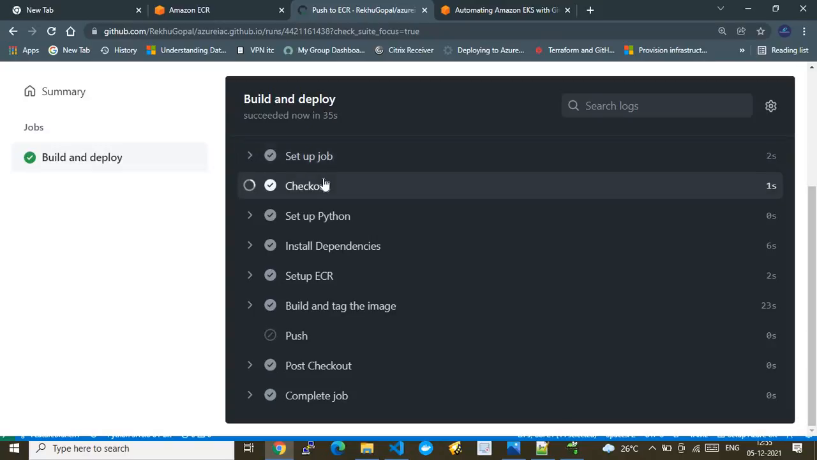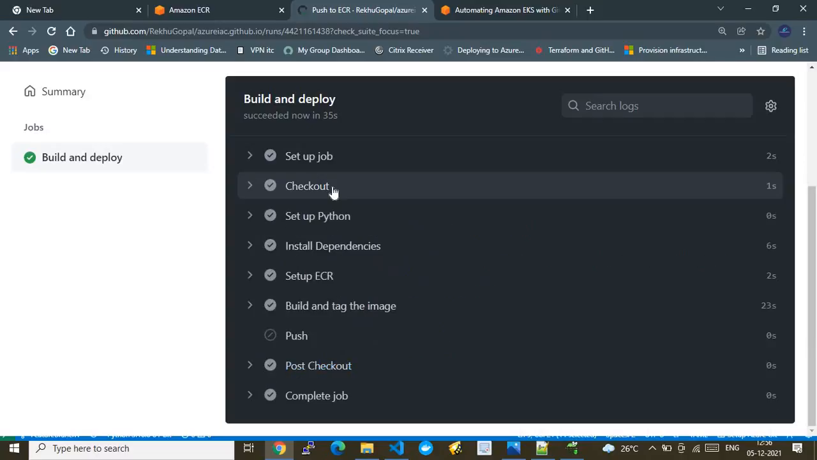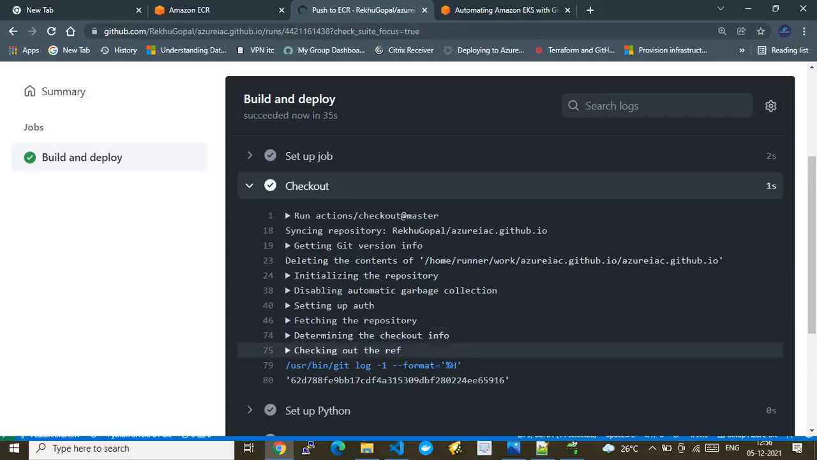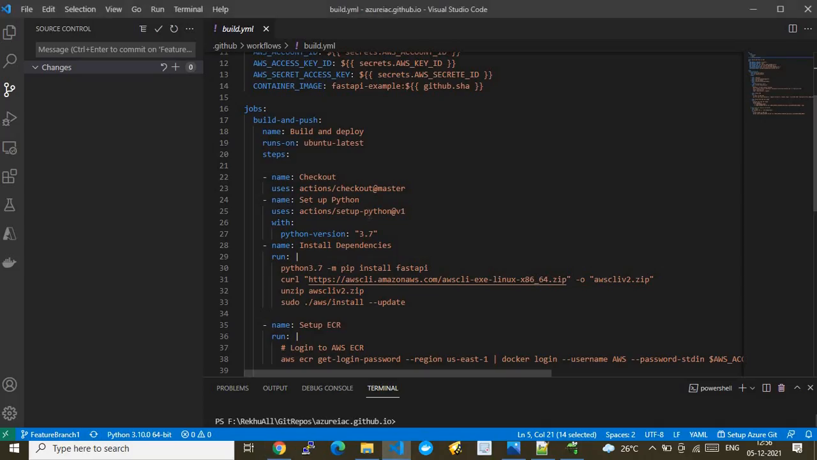It will check out the code which needs to be executed in this GitHub Action. You see, these are the checkout steps happening here. You can explore these logs on your own, but I just want to make sure you understand how it works. And after that we are running the setup Python. This is where our execution started.